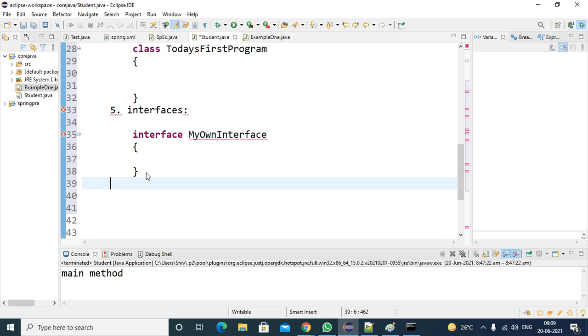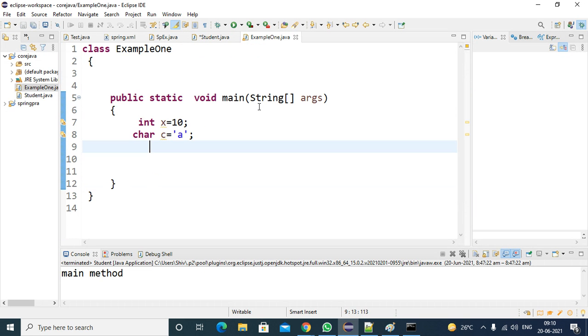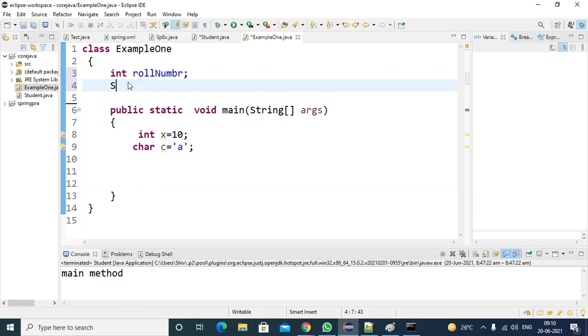Some other naming conventions are there. Bean naming conventions: in your class, suppose you have two variables. Without using the constructor, if you want to set the values or get the values, generally we will use setter and getter methods. Setter getter methods are simple. Suppose in this class I have two variables, roll number and name.